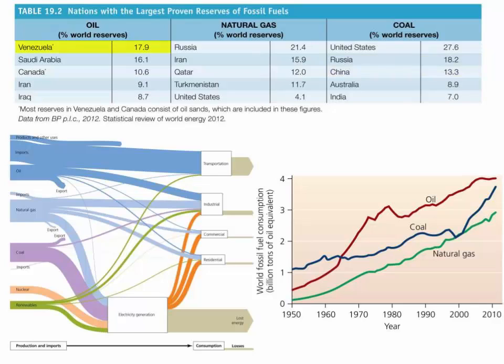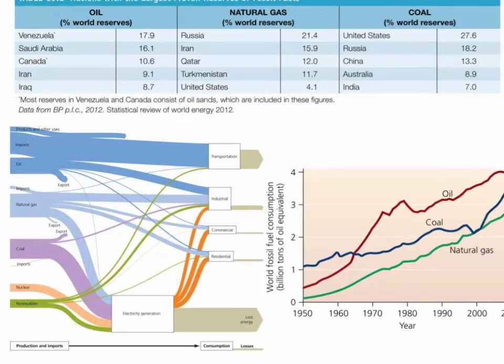You'll notice that Venezuela has the most oil reserves, followed by Saudi Arabia and then Canada. Look closely and you'll see an asterisk next to Canada and Venezuela in the oil category. This is because their oil reserves are from oil sands, which is harder to extract than crude oil. Saudi Arabia has the most crude oil compared to any other country.